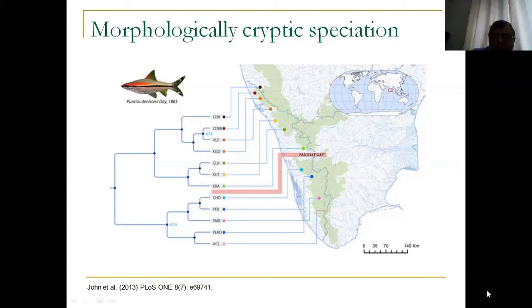If you look at Kerala, these are the Western Ghats mountain ranges, and the rivers in Kerala are all west-flowing rivers. They originate in the Western Ghats and drain into the Arabian Sea. Because of that, each river system is not connected to the others, because on one side you have the salt waters of the sea, and on the other you have the Western Ghats mountain ranges.